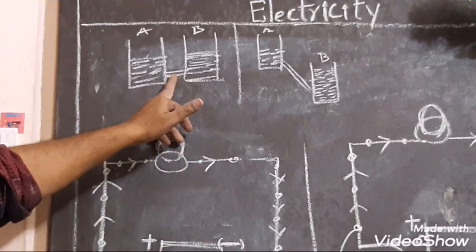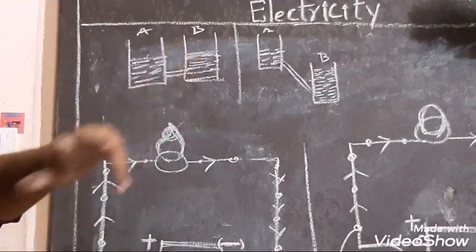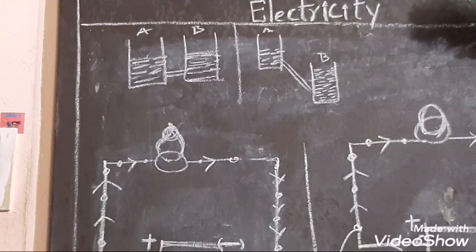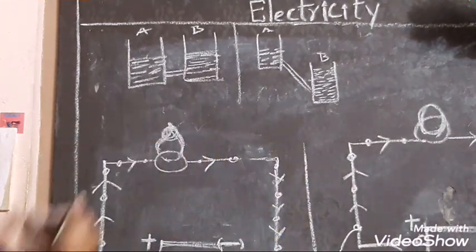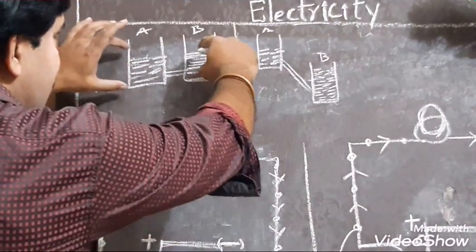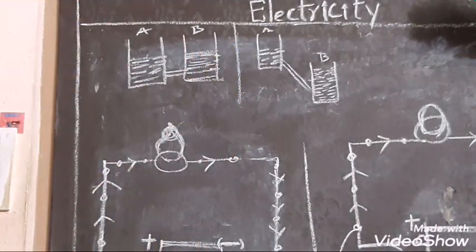Even though they are connected by a pipe, there would be no flow of water, because the levels are equal.